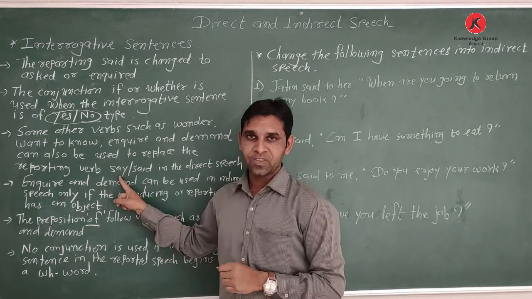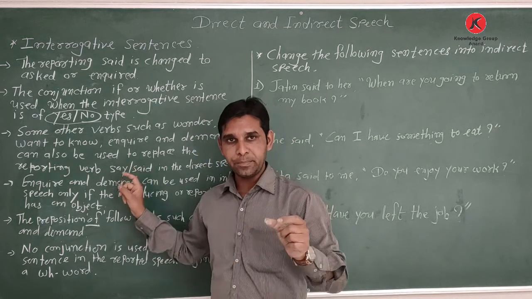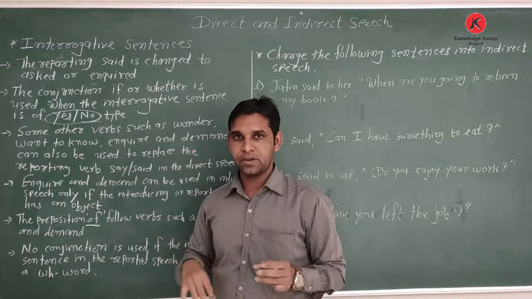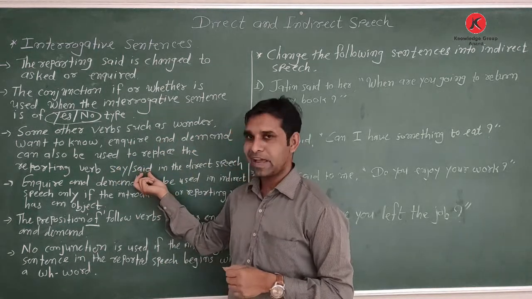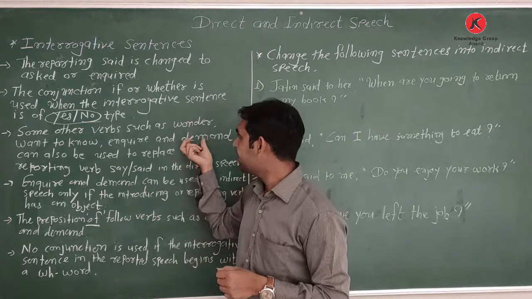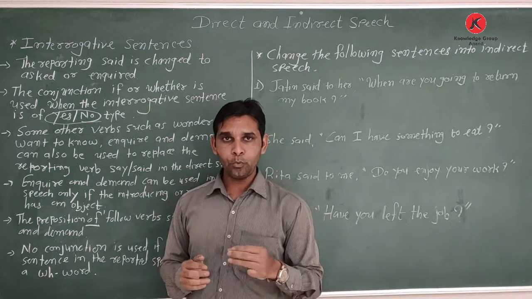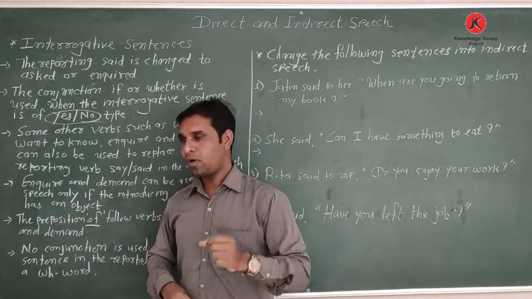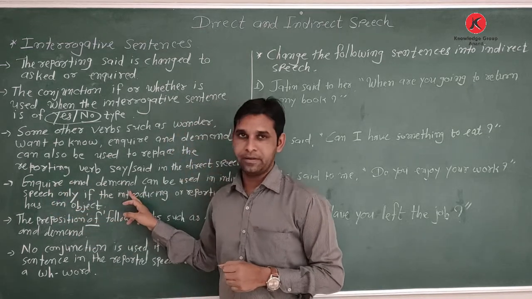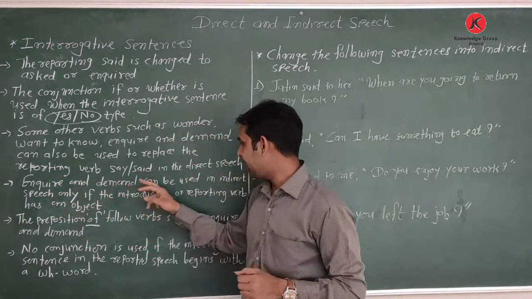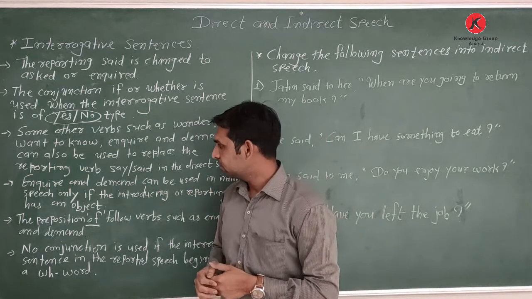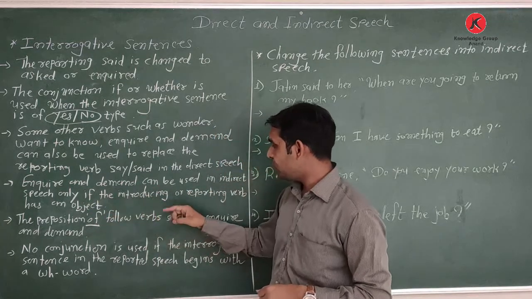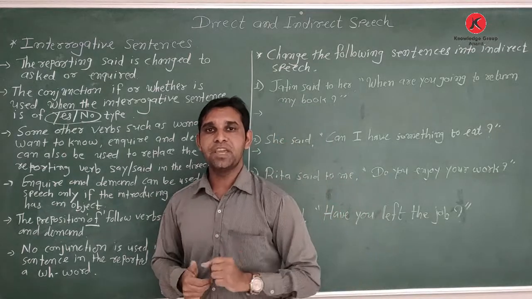If the reporting verb is given in present form, we write these verbs in present form. If the verb given is in past form, we change into past form. Inquired and demand can be used in indirect speech only if the introducing or reporting verb has an object.